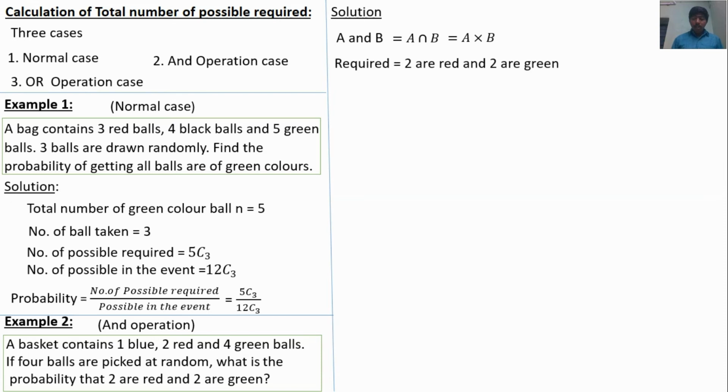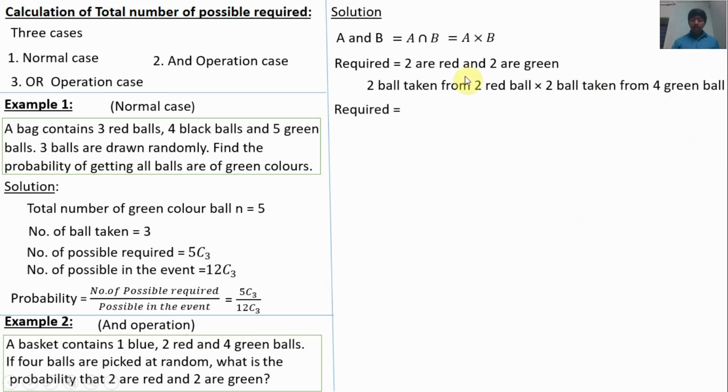So the required is 2 red and 2 green. The total number of red balls is 2, so 2 balls are taken from 2 red balls, and, meaning multiplication, 2 balls are taken from 4 green balls. We take 2 red balls from 2 red balls, into 2 balls from 4 green balls.